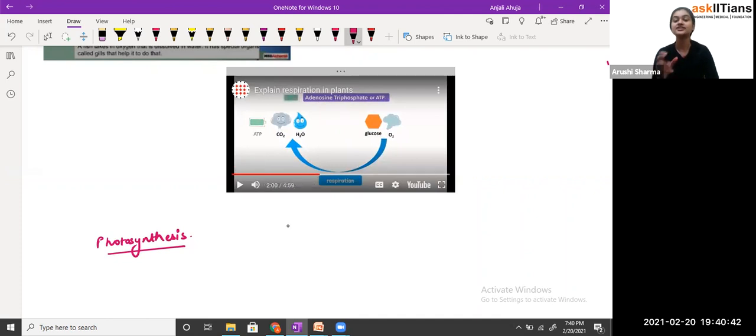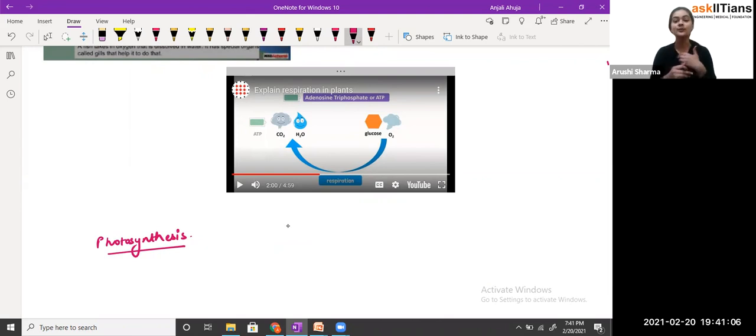These are the energy storage, students, because during the photosynthesis process, that means in the daytime when the sunlight is there, because in the nighttime we don't get any sunlight, exactly. So the photosynthesis process takes place in the presence of sunlight. When the plants get sunlight, and carbon dioxide and water are there, they produce glucose and oxygen. Then this glucose is transferred to the different parts of the plants.